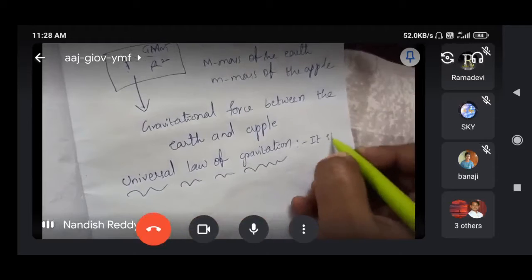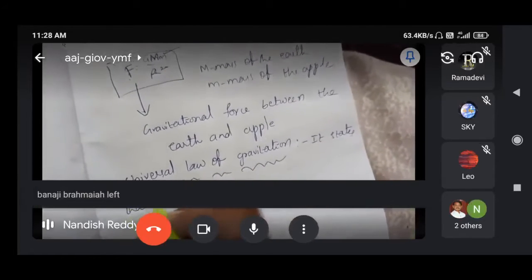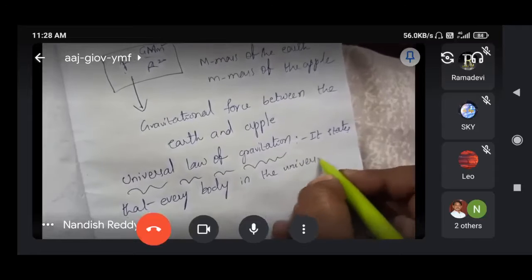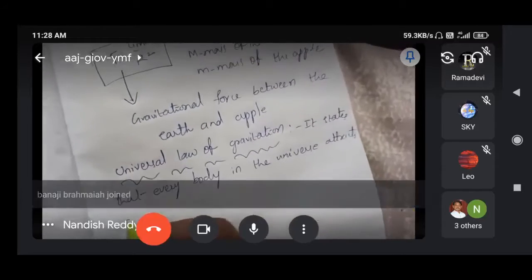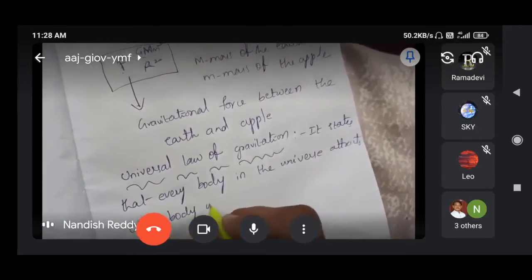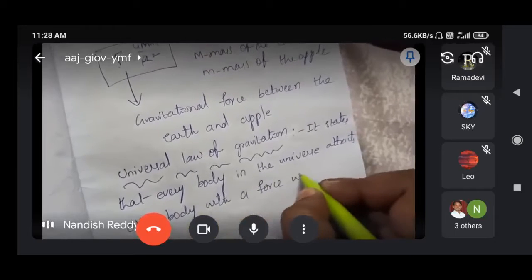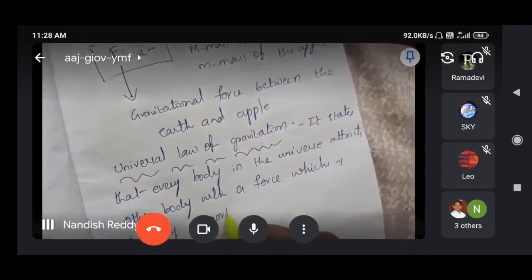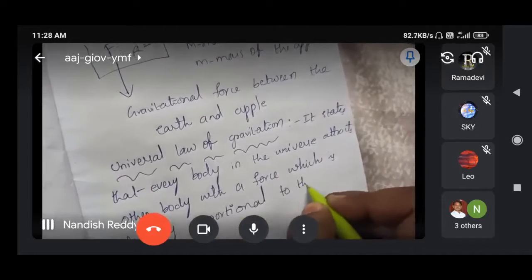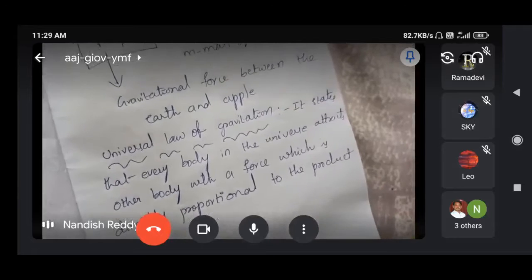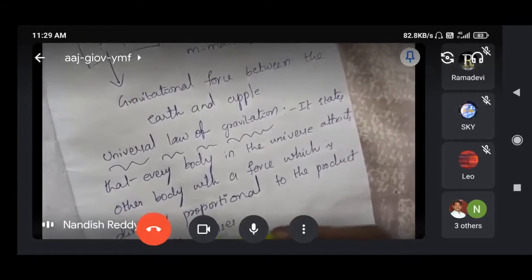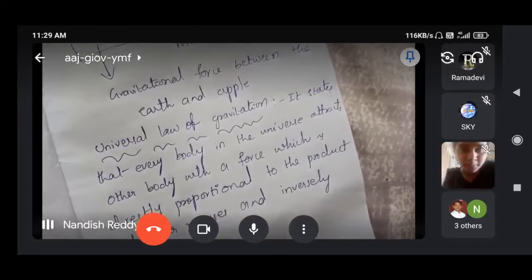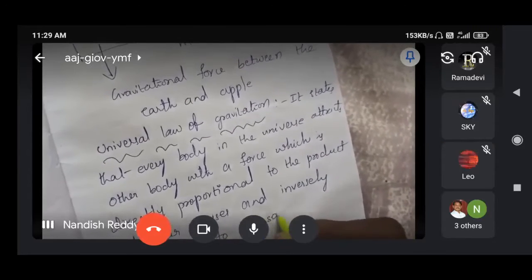It states that every body in the universe attracts other body with a force which is directly proportional to the product of their masses, and inversely proportional to the square of the distance between them.